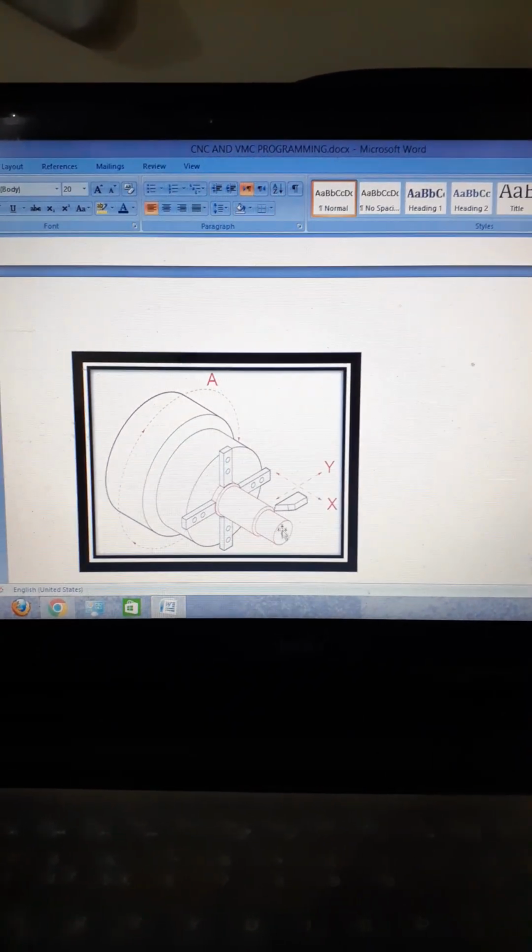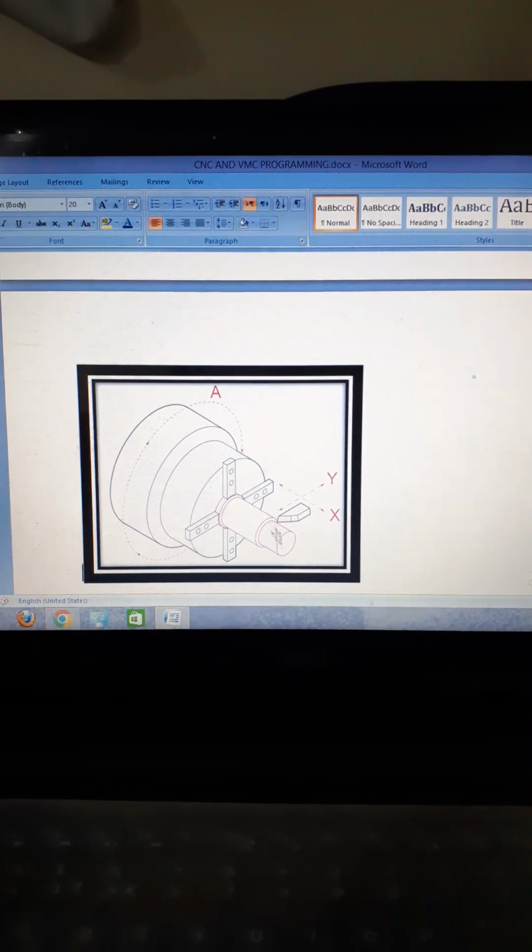Now I will explain you how to do this turning in CNC machining. This is a 3D drawing. There are two steps. One step is this one and another is this one. Now I am going to explain you how to create this turning program in CNC programming.